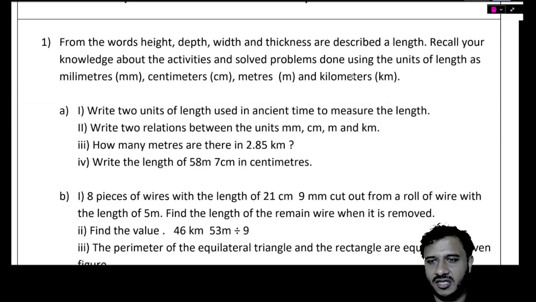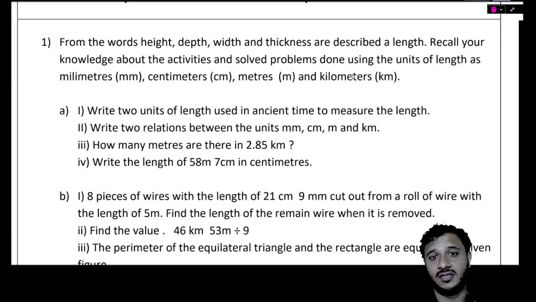Damsita, what did you write? Ancient ones. Meters and centimeters. No, no. Is it ancient? We are currently using those. Jifta, what did you write? Foot and inches. Foot is correct. Inches are still used, it's not ancient. Miles, yeah.